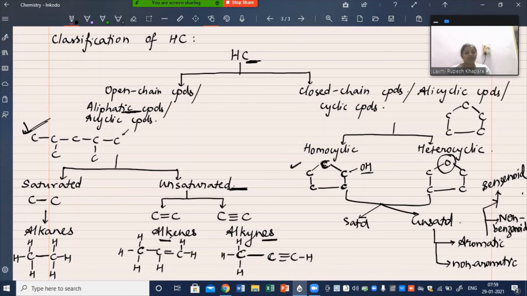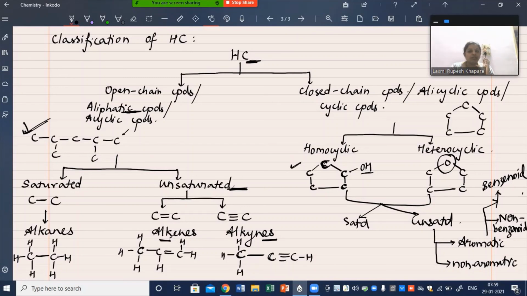Now, as I have told you, there are different ways of classification. The left-hand side part remains the same, but there are different ways in which you can classify cyclic compounds, because cyclic compounds are again a major part of hydrocarbons. So this is how I classify it basically, and this is a foolproof way of classifying hydrocarbons.